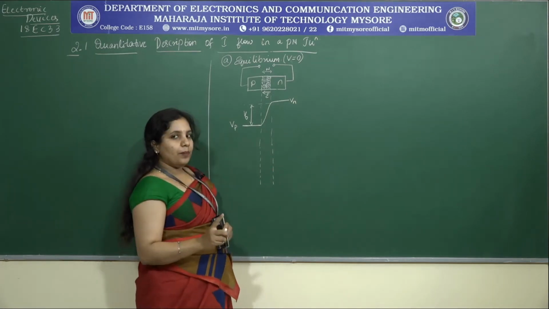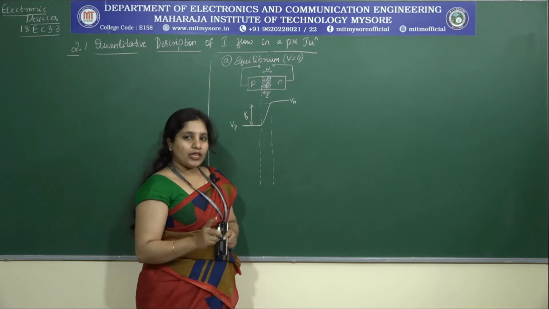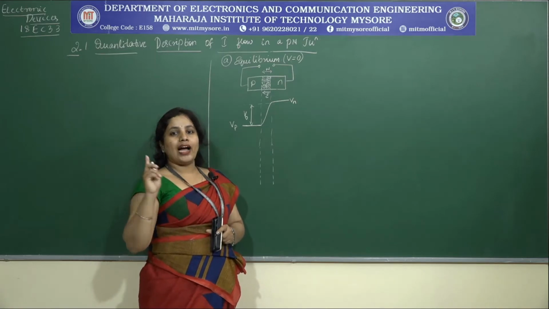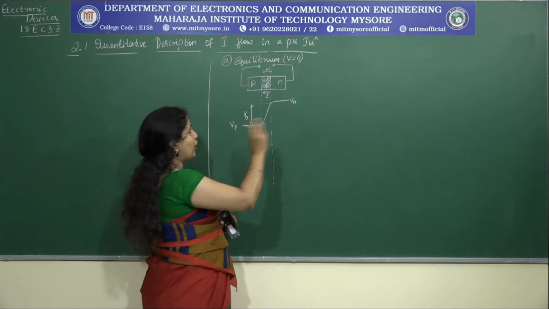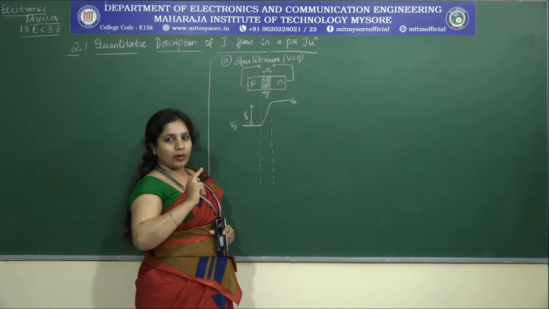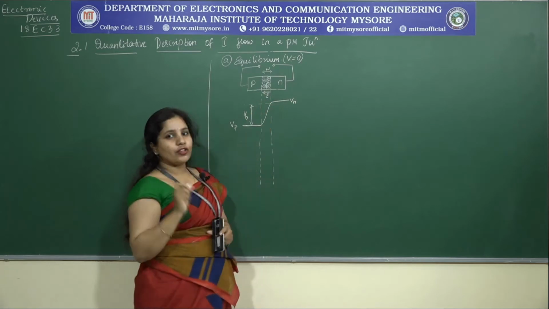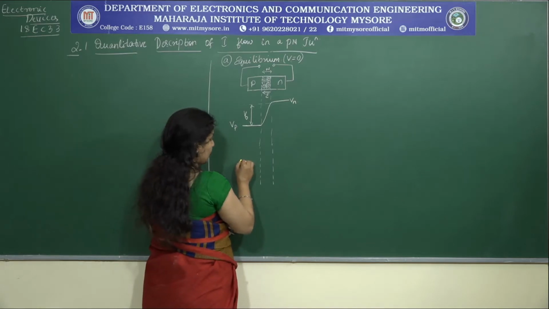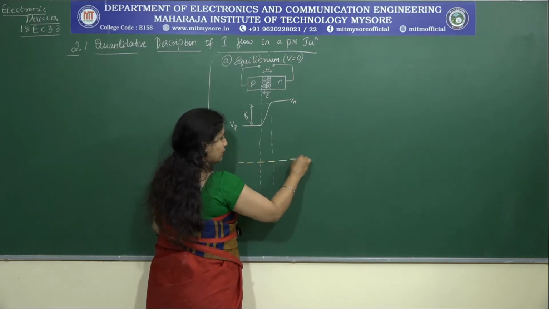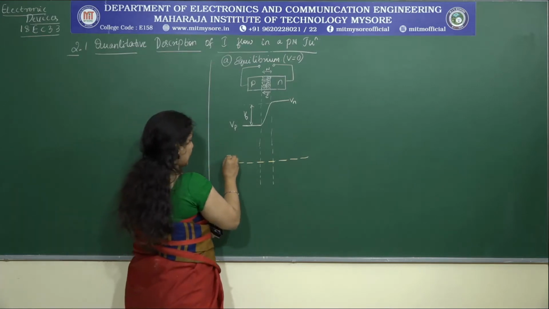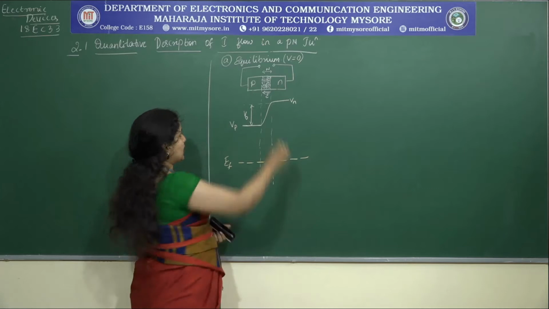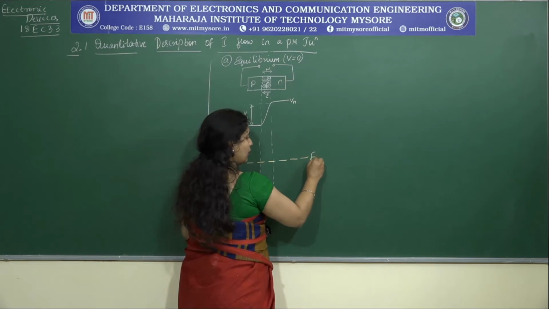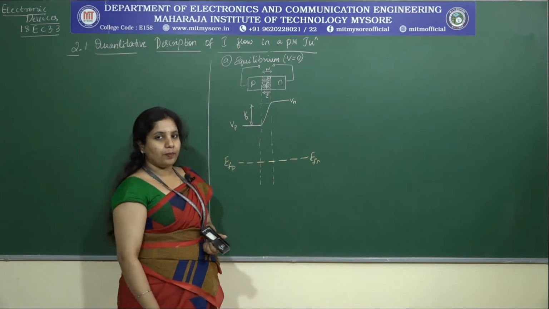See, remember one thing, when we consider the Fermi level, always remember the Fermi level is constant throughout the x direction at equilibrium condition. That means I cannot have different Fermi levels at equilibrium condition. Both my P and N type should have the same Fermi level. Therefore, whatever Fermi level I represent should be a single line. Right? And what will I represent this as? EF. If I consider near the P region, let me represent this as EFP. If I consider the Fermi level near the N region, let me represent it as EFN.